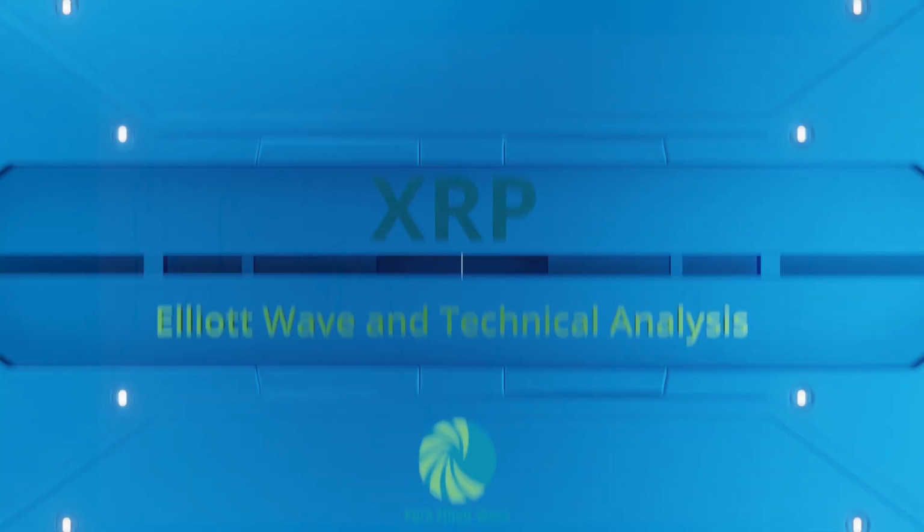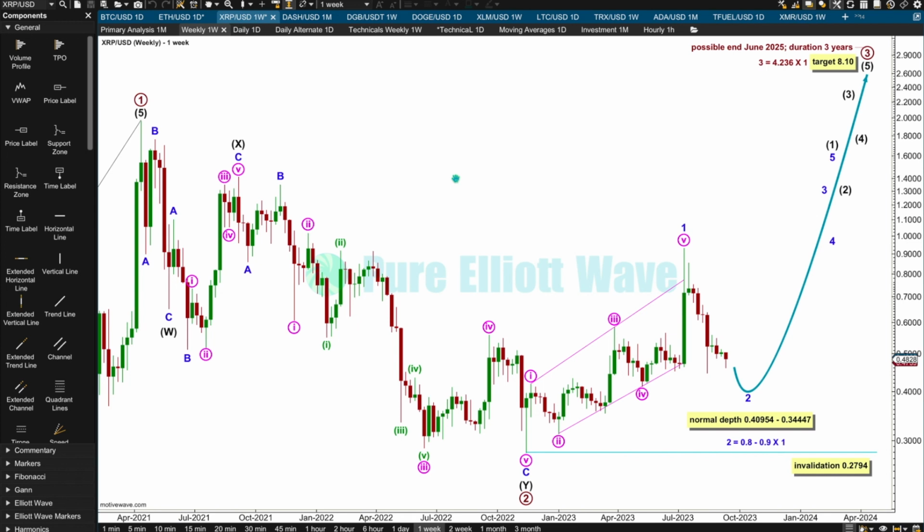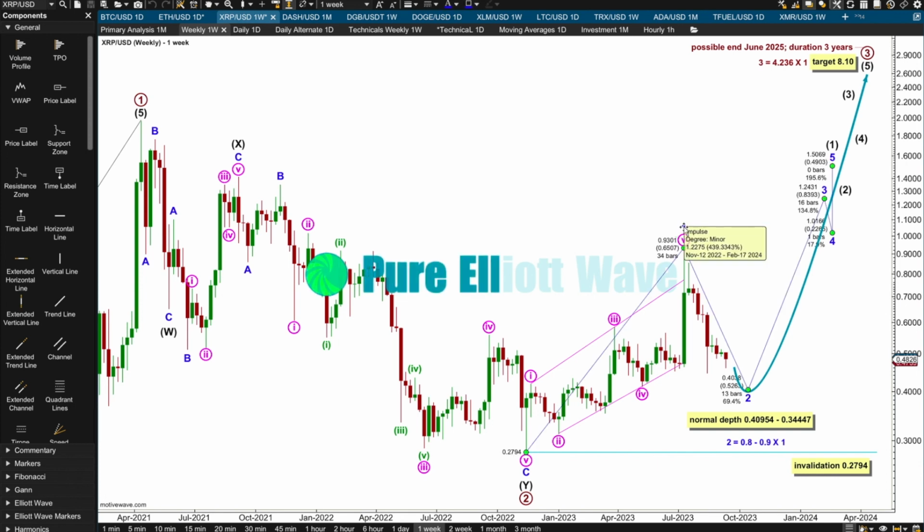Moving on to XRP, the weekly chart sees XRP also within a third wave at cycle degree. That's on the monthly chart, which I shall not go through in every video. It's in other videos. Within cycle 3, primary 1, primary 2 a double zigzag, primary 3 may only subdivide as an impulse. I'll label intermediate 1 incomplete, but for XRP, I might change the degree of labeling here in coming weeks and move this up 1 degree.